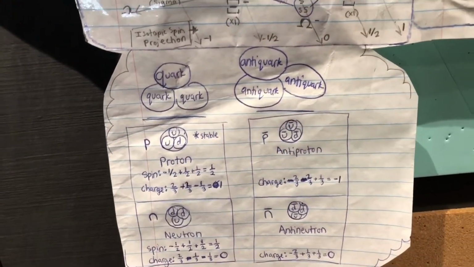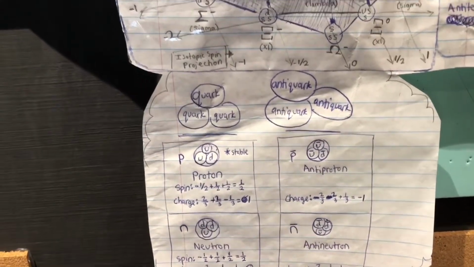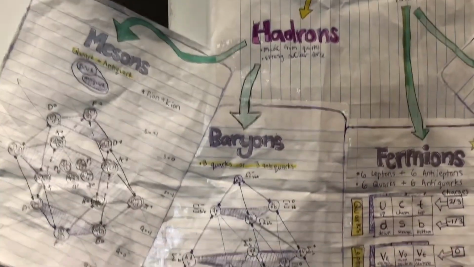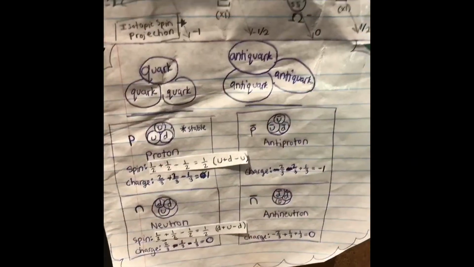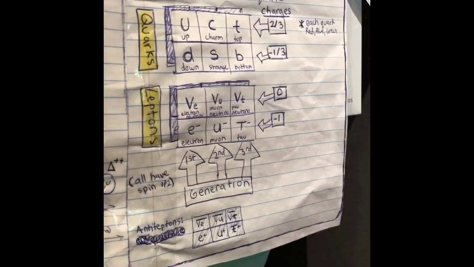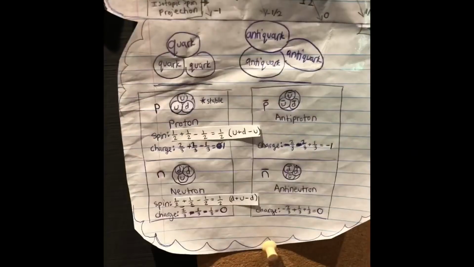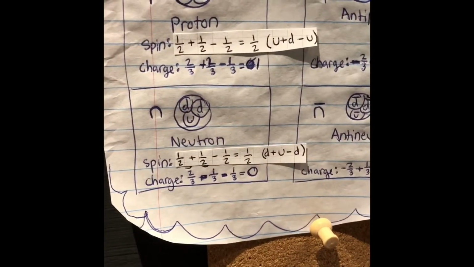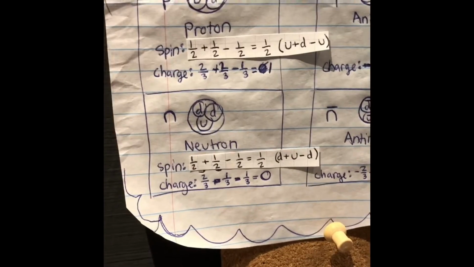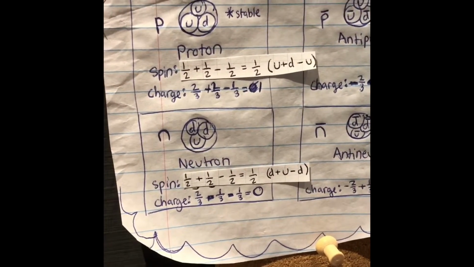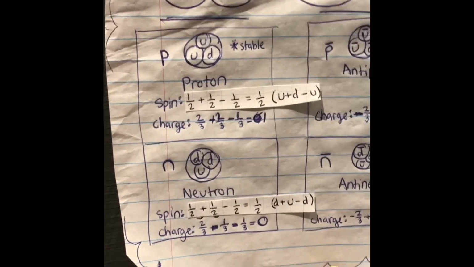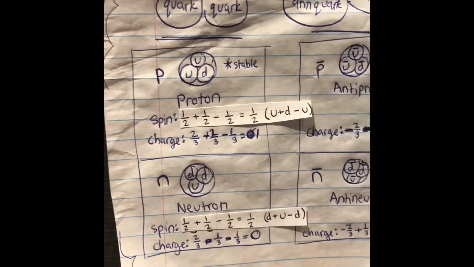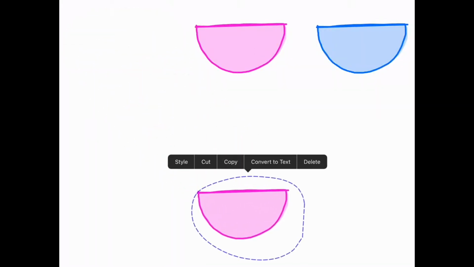So it's really interesting to see how these fermions build into the hadrons, specifically the baryons, to make up what we know and love as the core of our atom. So as I mentioned earlier, all fermions have a spin of 1/2, and we're going to use this to show the spin of 1/2 for a proton and a neutron, and also we're going to go over the math for the charges. So for the proton, first you take the up quark like that, and you add it like this,